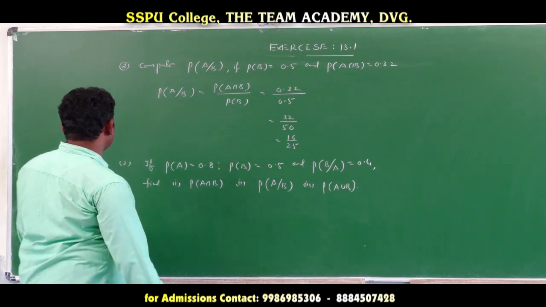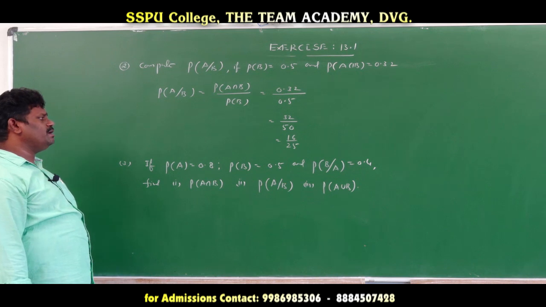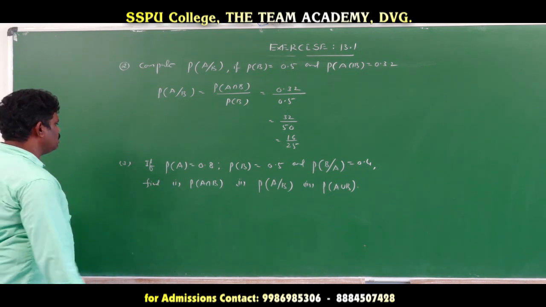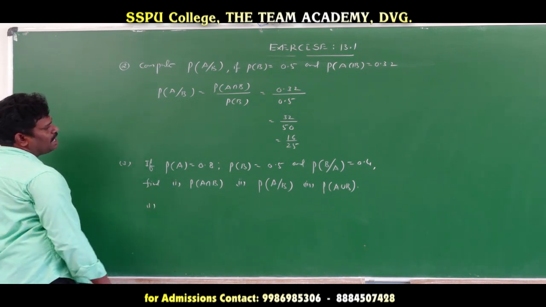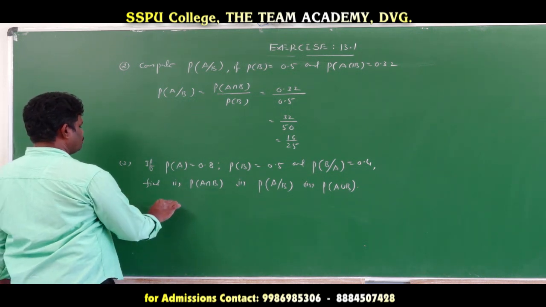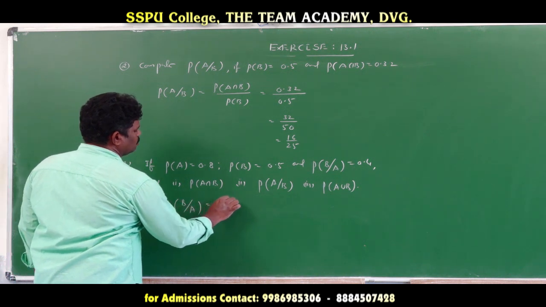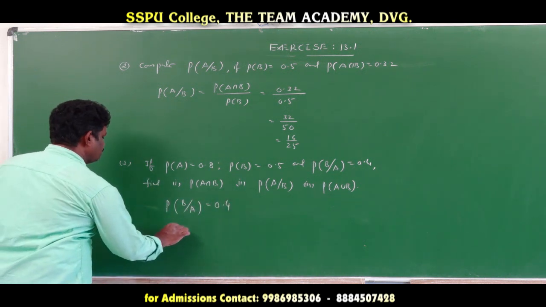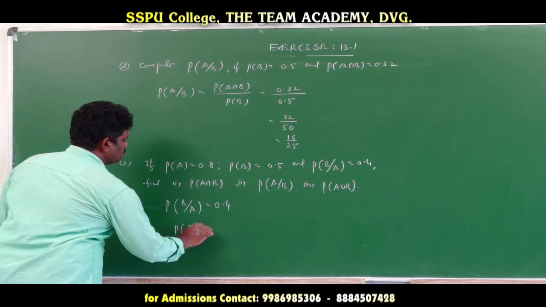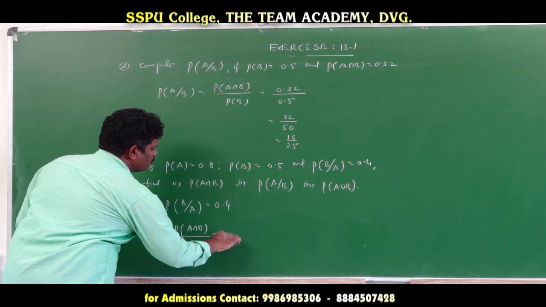Now here, my fourth question: probability of A and probability of B divides A are given; find one by one. How do we find A intersection B? Probability of B divides A is equal to 0.4. So probability of A intersection B divided by probability of A is equal to 0.4.